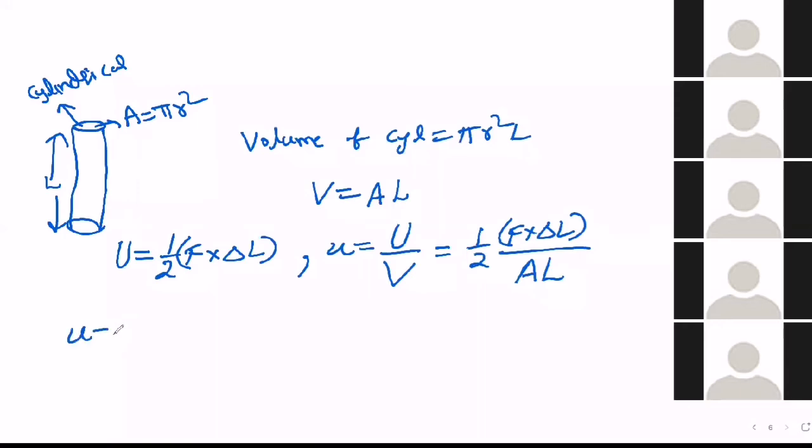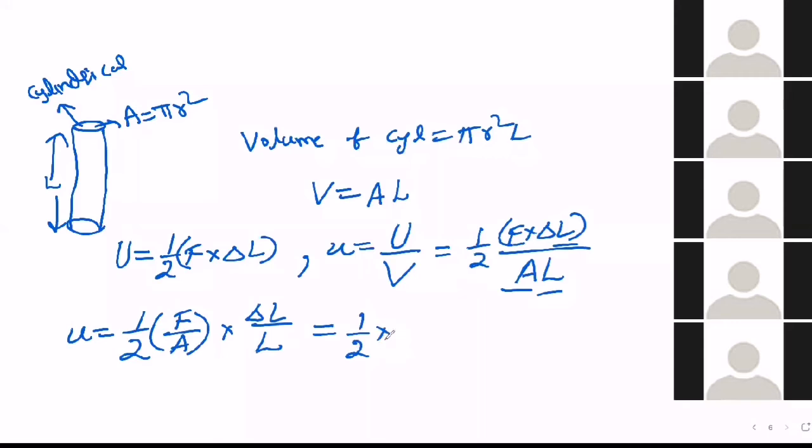So u equals half into force by area times delta L by L. We have already studied that in the case of stretching a wire or rod, force by area means stress, and delta L by L is called strain. So what formula did we get?